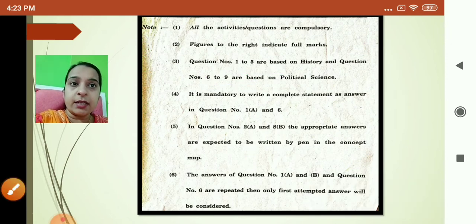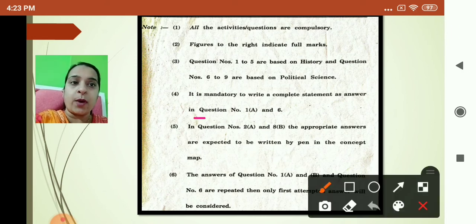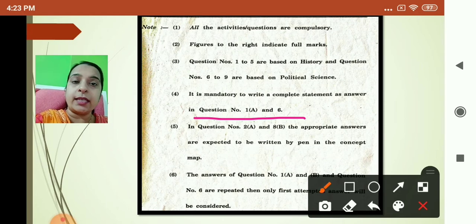It is mandatory to write a complete statement as the answer in question number 1A and 6. So children, question number 1A and 6 are fill in the blanks by choosing the correct option. You have to write the full statement and underline the answer. If you write only the answer, then your marks will be deducted.